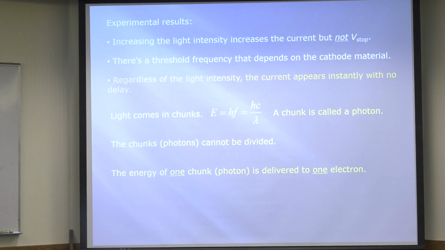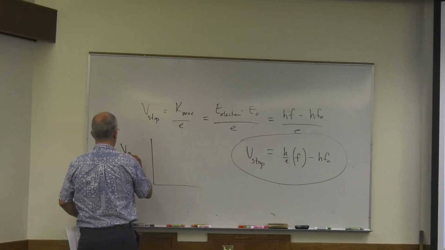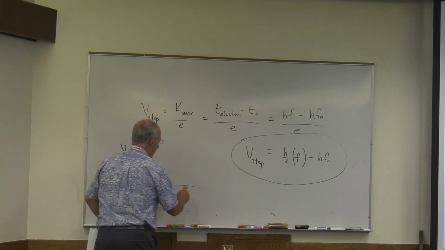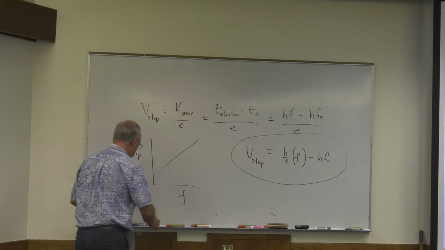So look at that equation. It's an equation of a straight line, right? You know, y equals mx plus or minus b, because this is a constant, this is a constant, and this is a variable. That's what you're plotting. So there should be a straight line. If Einstein's right, you plot V-stop versus f, you should get a straight line.